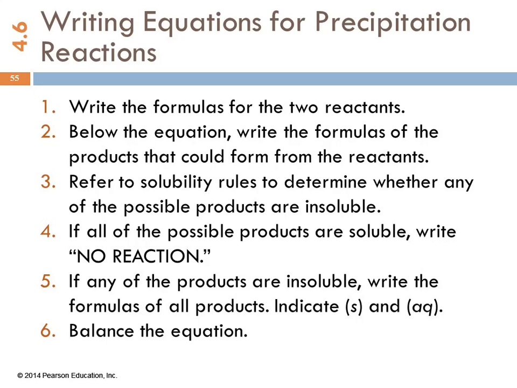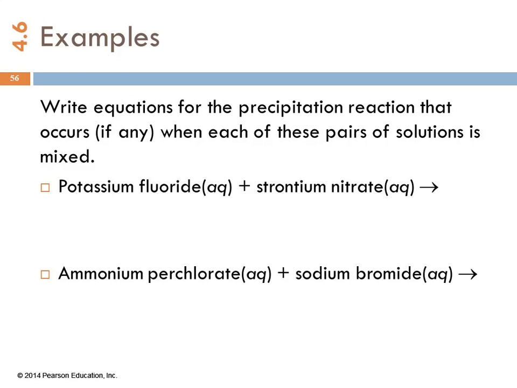Then you need to look at the solubility rules to see if those are going to be soluble or insoluble. If all the possible products are soluble, then you're done, and you write no reaction. If either or both are insoluble, then you need to write the formulas for the products, and indicate S for solid or AQ for aqueous. So a soluble compound would get AQ, and then we need to balance the equation. So we'll do some examples.